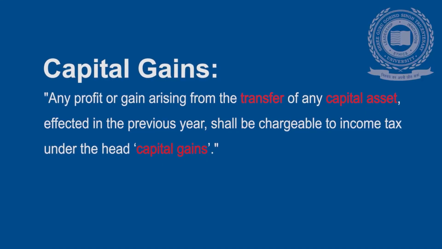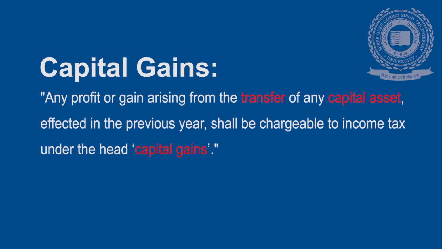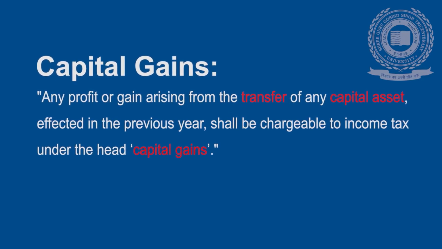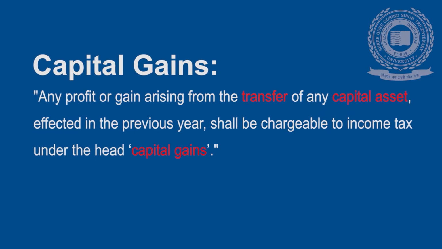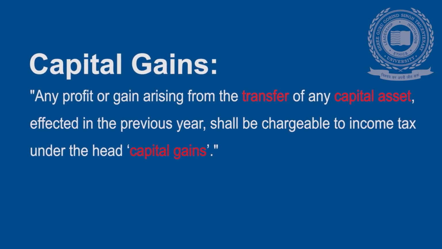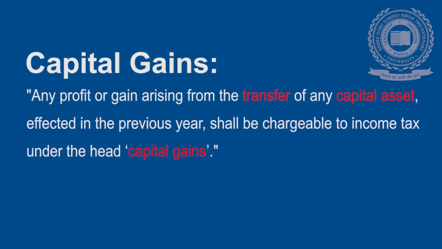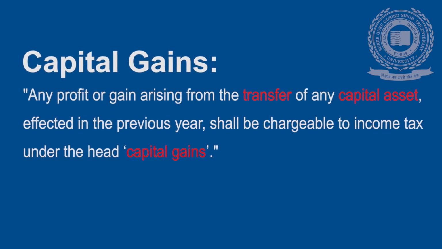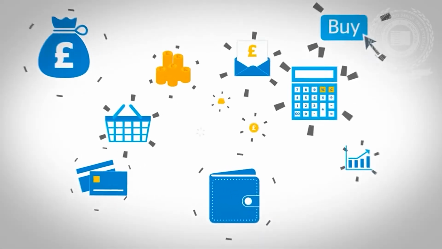The concept relating to income from capital gain, where we will explore the chargeability provision, computation aspects, and different exemptions available under this head. When we talk about income from capital gain, it means any profit or gain arising from the transfer of any capital asset effected during the previous year shall be chargeable to income tax under the head capital gain only. Here, different concepts are involved under this chapter.